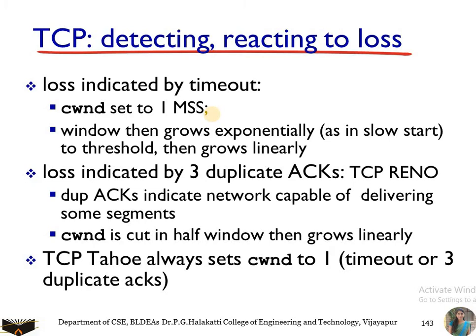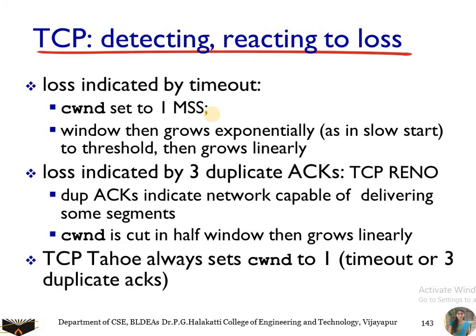As soon as it reaches the threshold value, you are going to increase it by 1 because it is a linear growth. So you are going to increase it by 1, and if you don't detect any kind of congestion, again you are going to increase it by 1. So after 8 bytes of data, you are going to transmit 9 bytes, again 10 bytes, again 11 bytes. You are going to increase the growth by 1 byte.